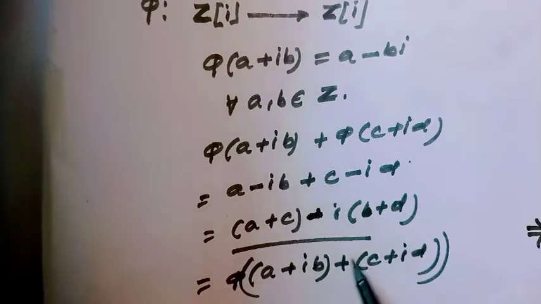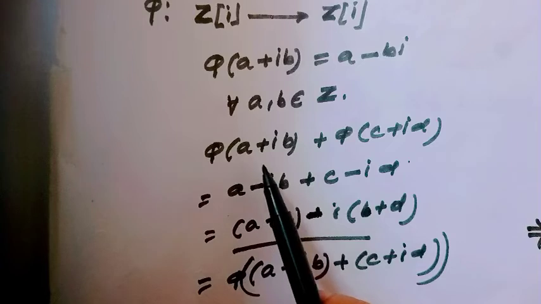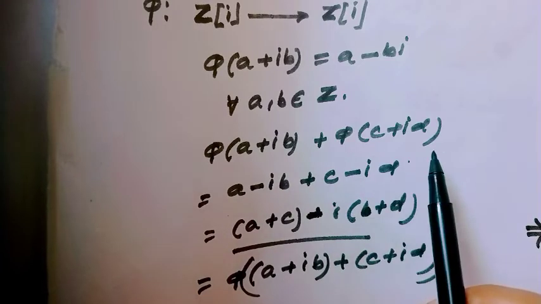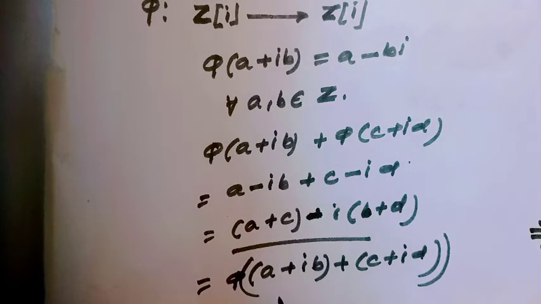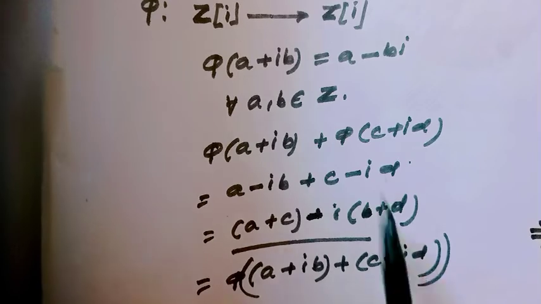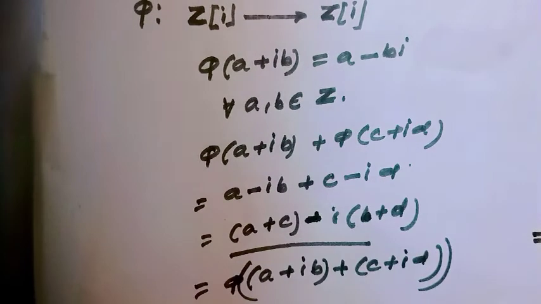Therefore, since phi of A plus iB plus phi of C plus iD equals phi of A plus iB plus C plus iD, that means we have a group homomorphism.